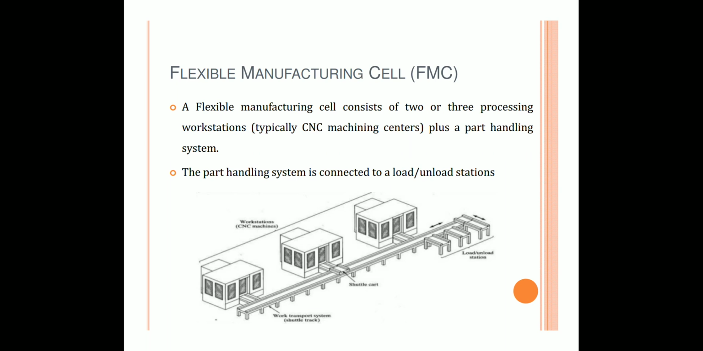Now second one is the flexible manufacturing cell. A flexible manufacturing cell consists of 2 or 3 processing workstations plus a part handling system. So more than one workstation, that is 2 or 3 processing workstations, combined with a part handling system is known as flexible manufacturing cell. The part handling system is connected to load or unload stations.